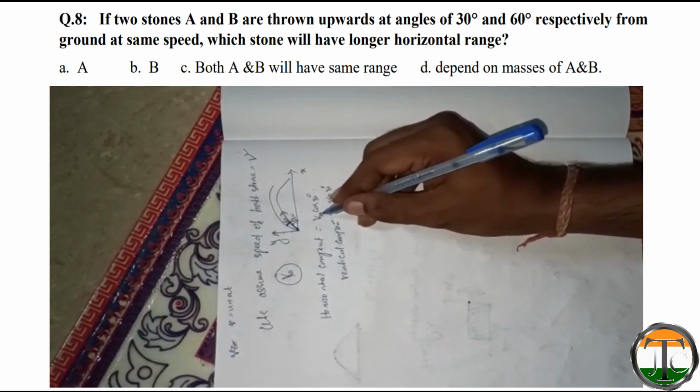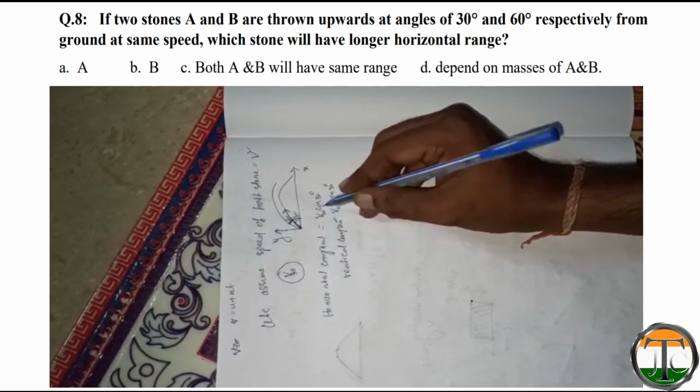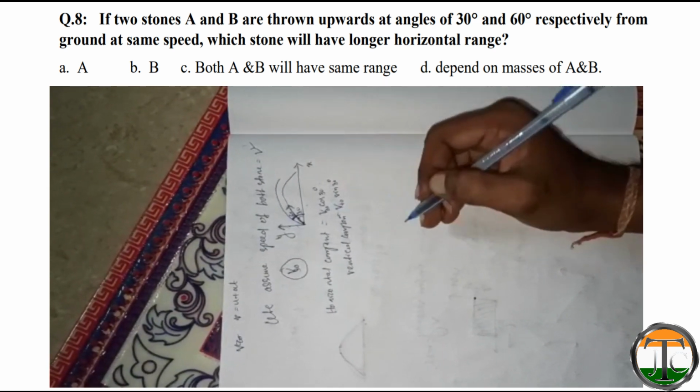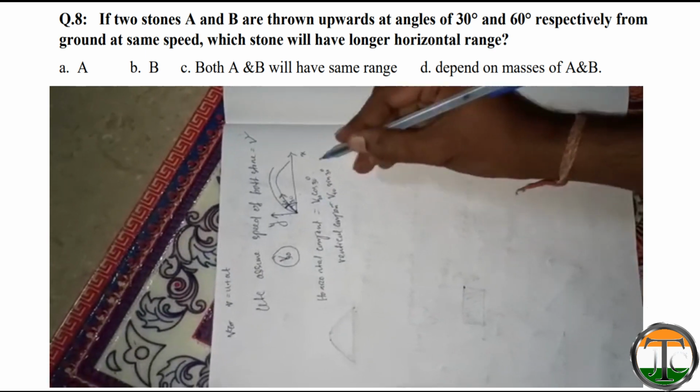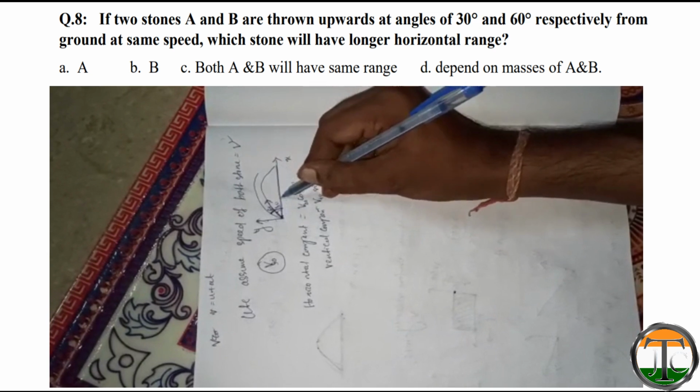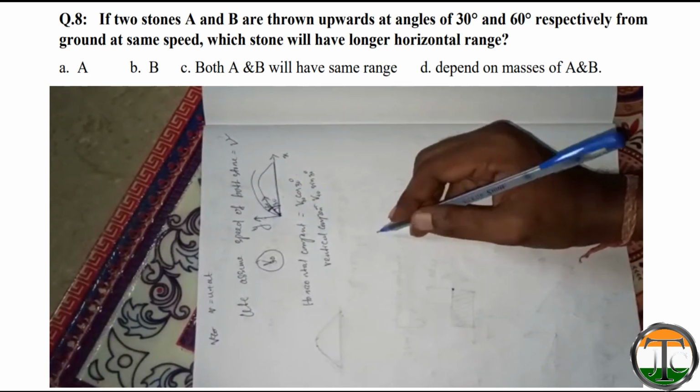This 30 is just to denote that, don't think that this is a value, just to denote that this 30 is given. So we need to find this distance for both the projections.